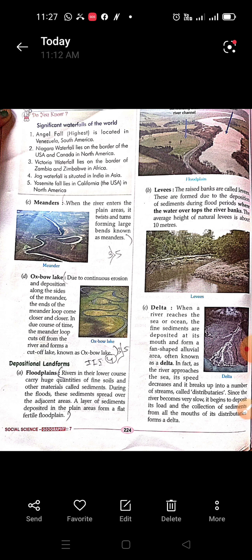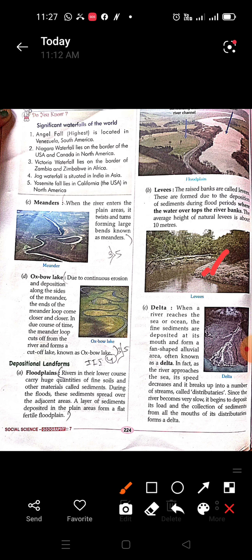Levees are raised banks. The raised banks are called levees. These are formed due to the deposition of sediments during the flood period, where the water overtops the river bank. The average height of the natural levees is about 10 meters. So you can see in this picture, this high altitude bank, the raised bank, is known as levees. These are also created during the flood.